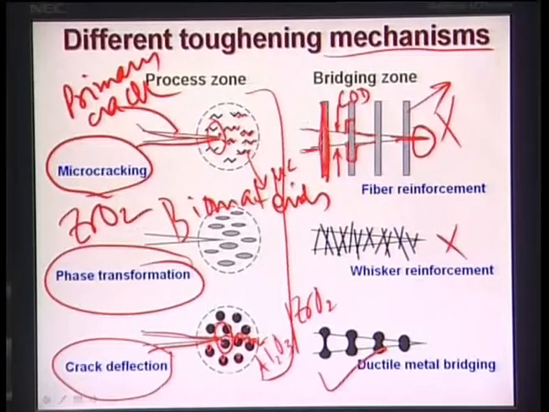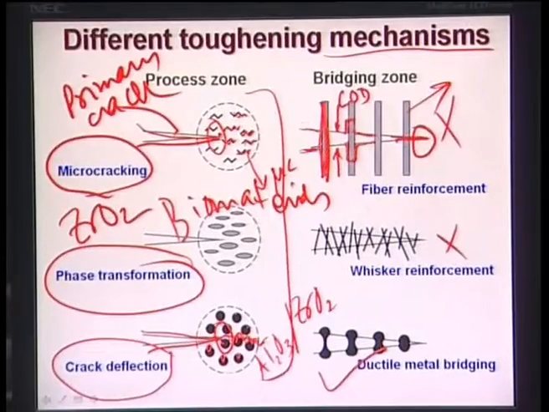Coming to the whisker reinforcement. Now you know the fibers have a very long aspect ratio, and this is the case we are talking about: unidirectional fibers. Unidirectional means the fibers are oriented in only one direction, not in multiple directions. Now coming to the whiskers: whiskers means the aspect ratio of the fiber is reduced. You can consider whiskers as chopped fibers. If you have a fiber here and you chop it into, let's say, 2 or 3 whiskers, then these whiskers have a much lower aspect ratio, right? You can clearly see that from the slide.